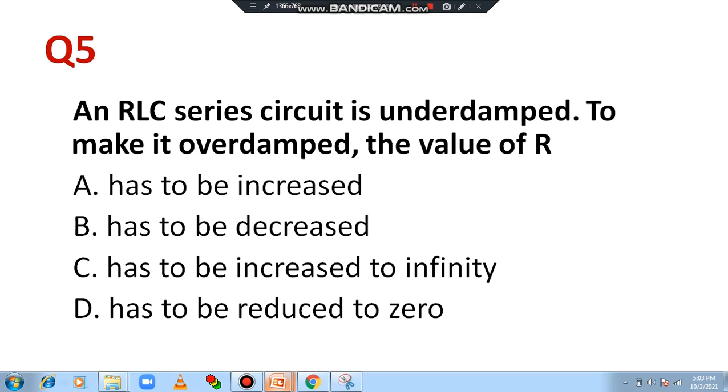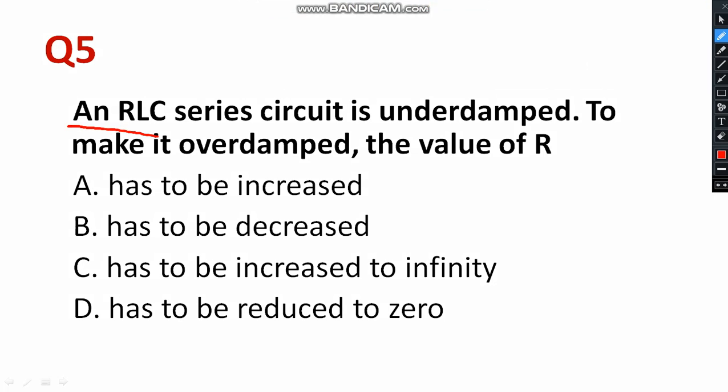The next one is: an RLC series circuit is underdamped. To make it overdamped, the value of R should be: R has to be increased, R has to be reduced, R has to be increased to infinity, or R has to be reduced to 0. To make it overdamped, surely the value of R should be high.